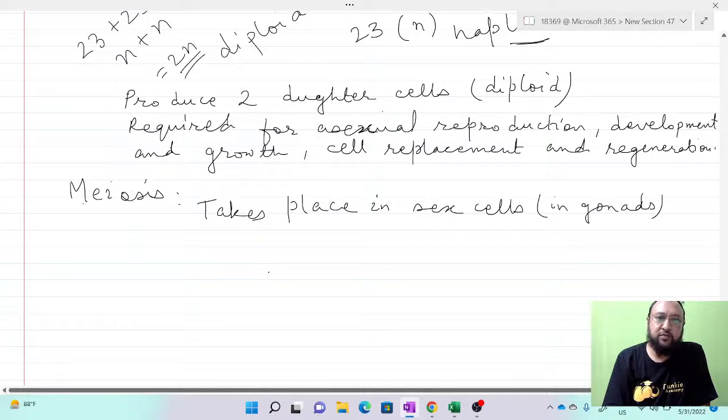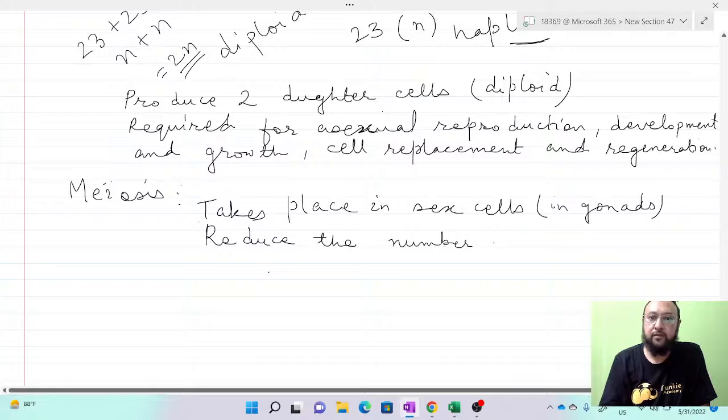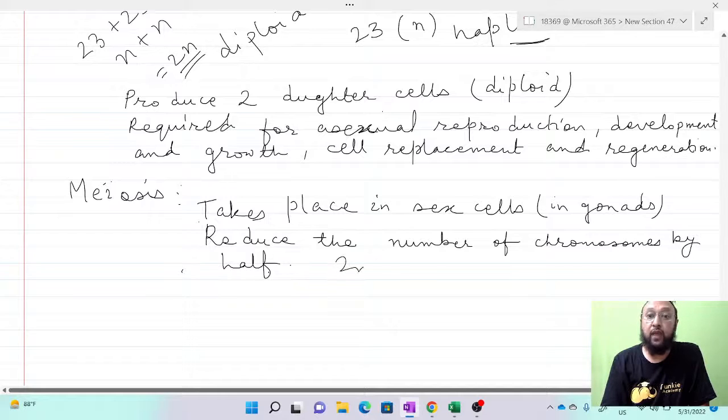It reduces the number of chromosomes by half. I mean, the chromosome number becomes half. So from 2n it becomes n. So it becomes haploid, from diploid to haploid number of chromosomes.